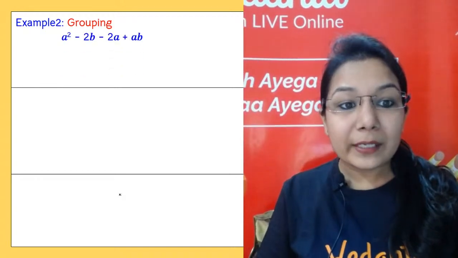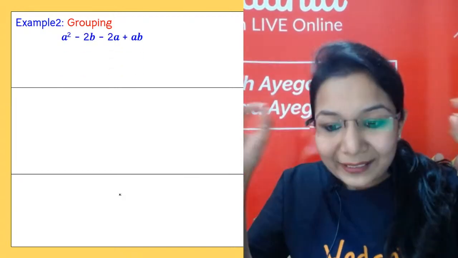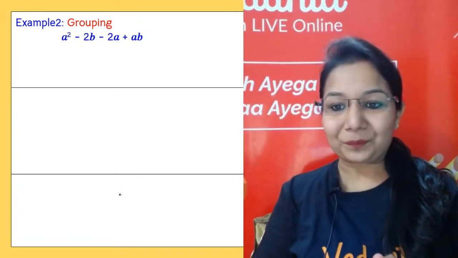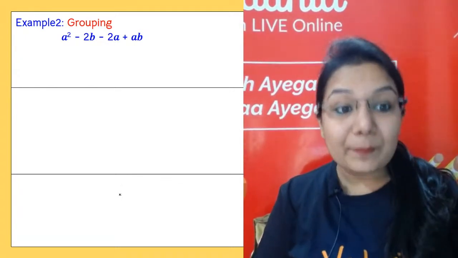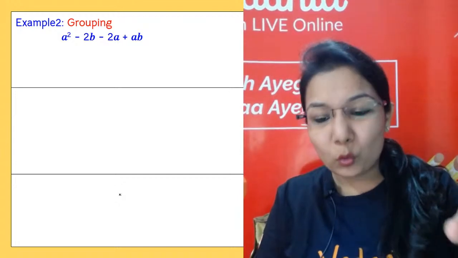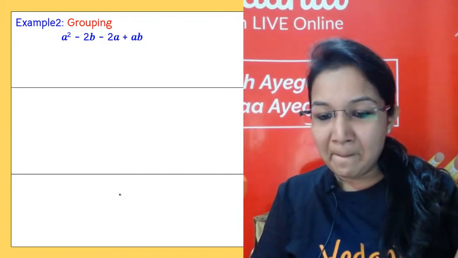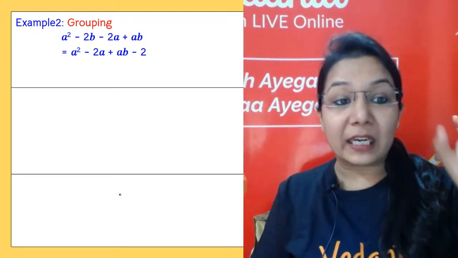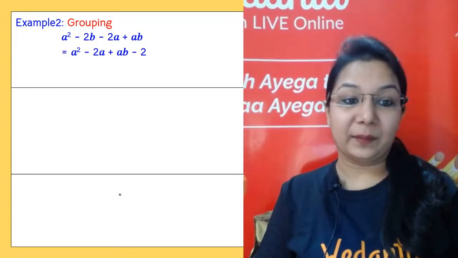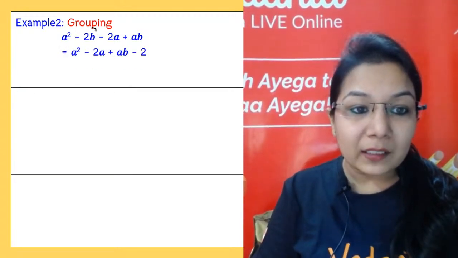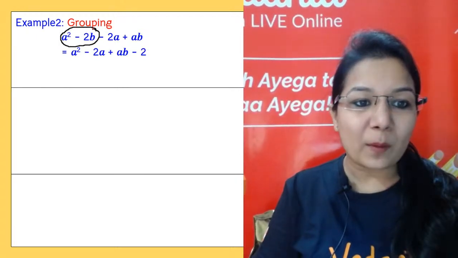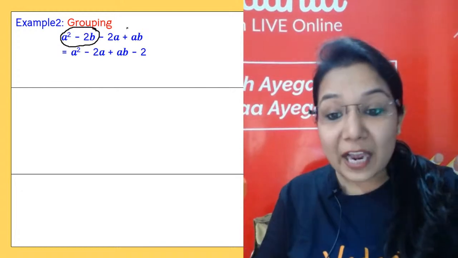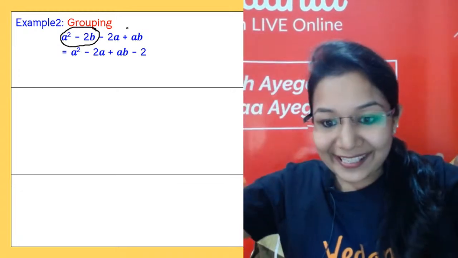Now next one is regrouping or grouping. Now in this, my dears, if you remember, we write them in such a way that however two terms you take, you should have a number or a variable common in them. But if you see in the first one, except one, nothing is common. So we can't go ahead with the solution as it is. We have to regroup them. We have to change their positions.